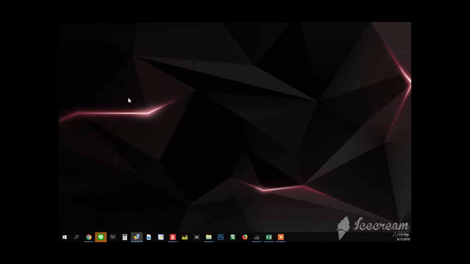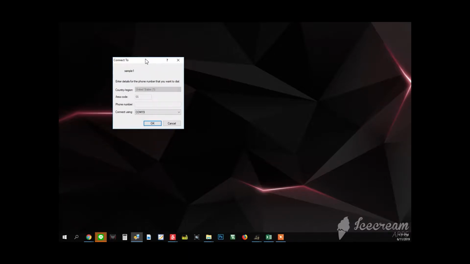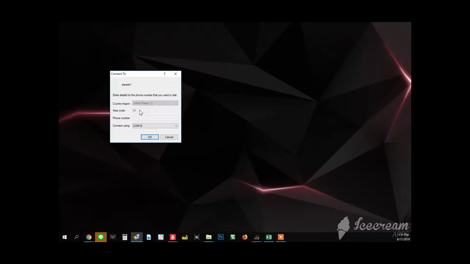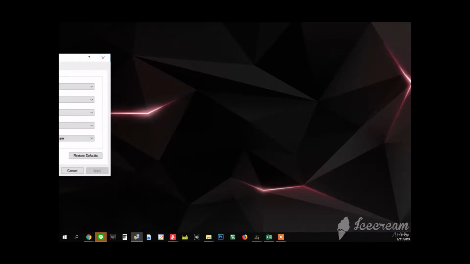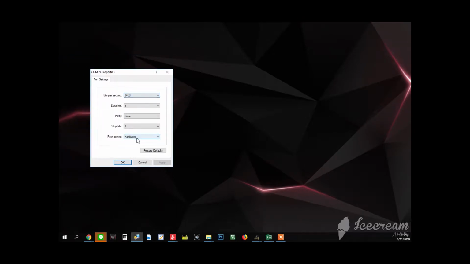And next, connect to COM19 and click OK. Next, this window is the port setting. For this port setting we're going to restore defaults first. Click here. Bits per second is 9600.